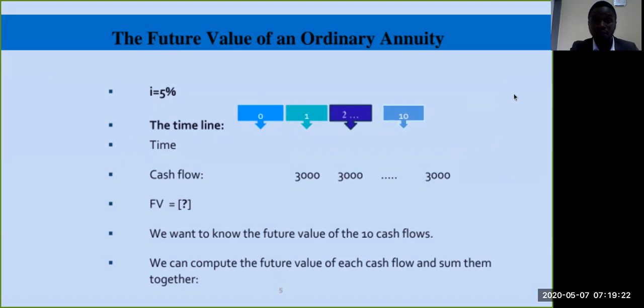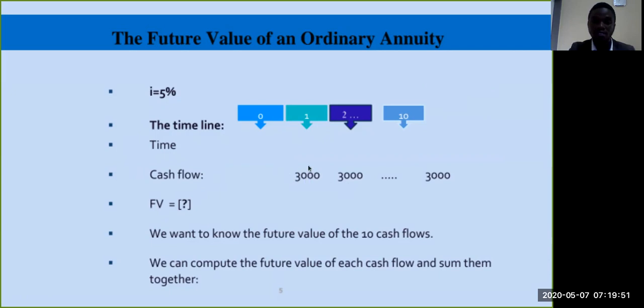annuity. Then we've got the interest of 5%, and our timeline is from year 0 to year 10. The cash flows that are being made are of 3,000 kwacha.